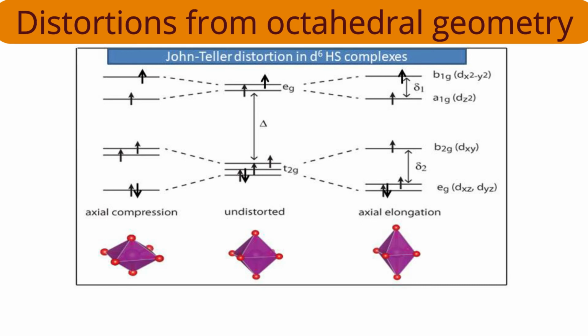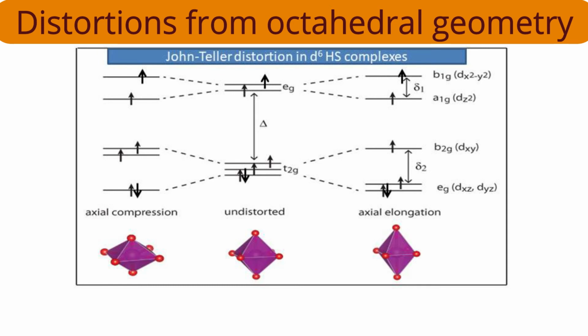Why am I talking only about the T2G? Because in EG, the electronic configuration is symmetric. So because of the splitting, no more gain in energy we are having, and therefore I focused on the T2G electronic configuration. Now come to the right side, that's the axial elongation case, Z-out case. The doublet, that's EG, is lower in energy, and the singlet, that's B2G, is of higher energy. Four electrons are there. How can you distribute those four electrons? First electron in EG, second electron in the other EG orbital, third electron in the higher B2G orbital.